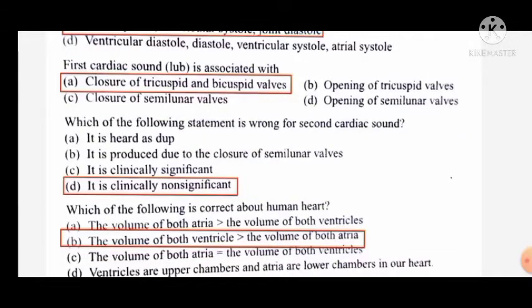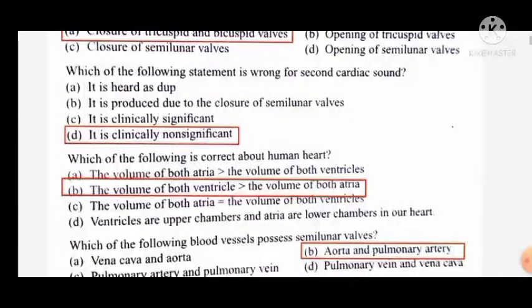Which of the following statements is wrong for the second cardiac sound, means dub sound? It is clinically non-significant, that is the answer. Other options are: it is heard as a dub, and it is produced due to the closure of semilunar valves. These three statements are correct, but it is clinically non-significant is the false statement.